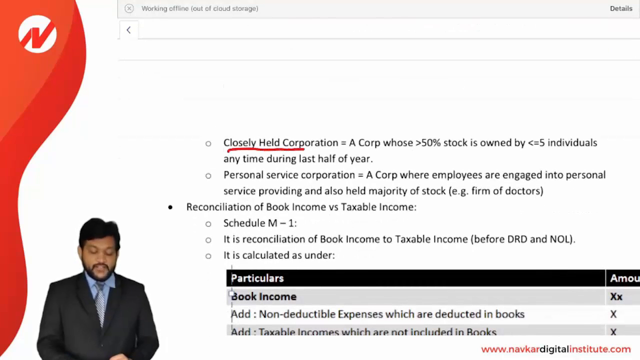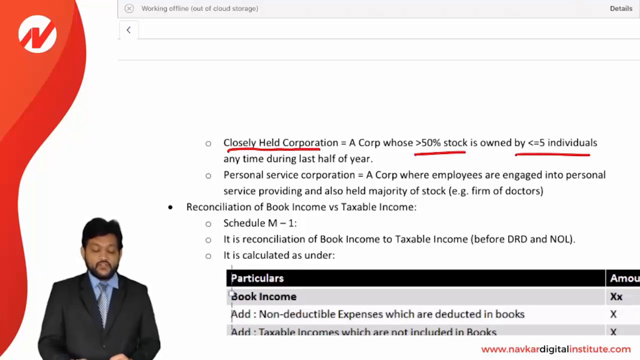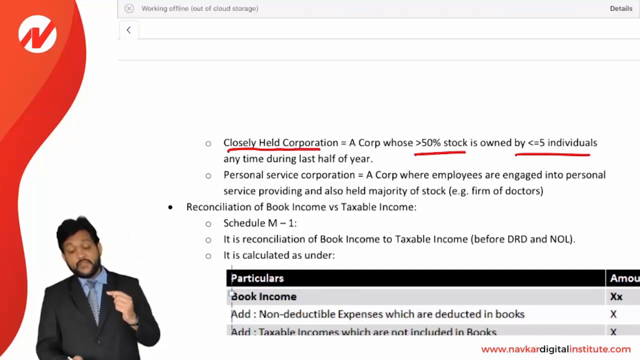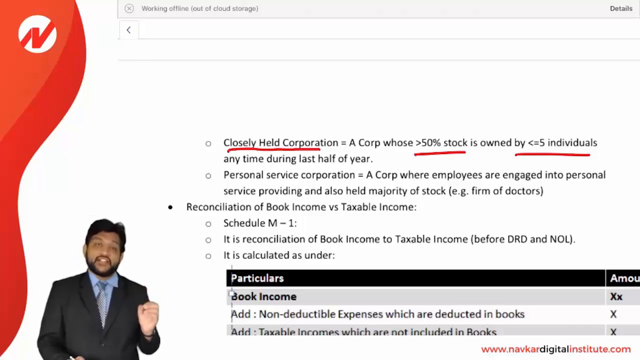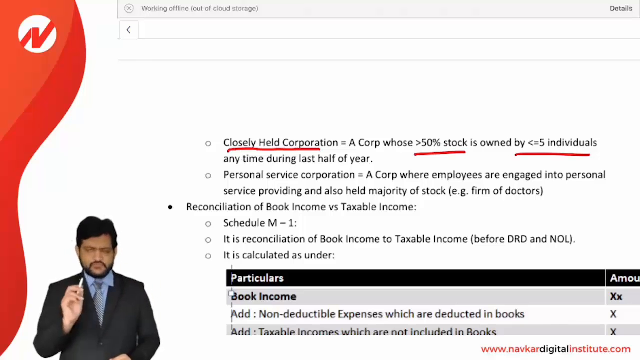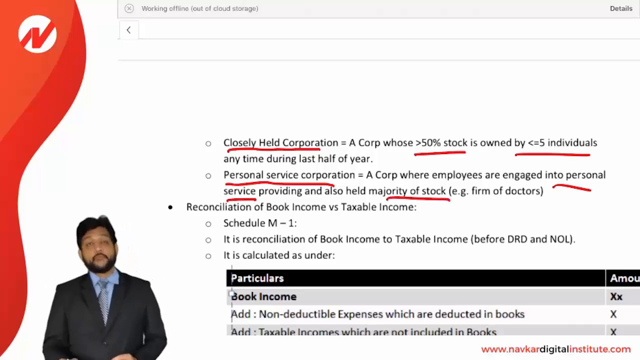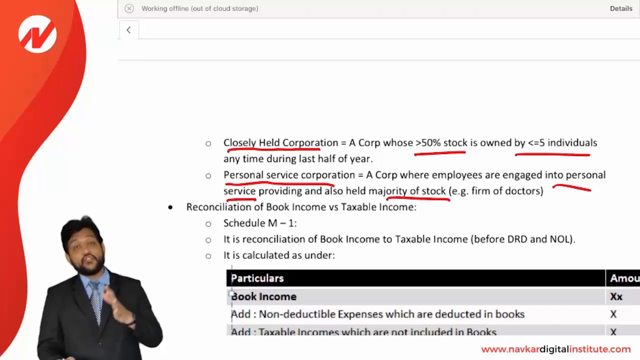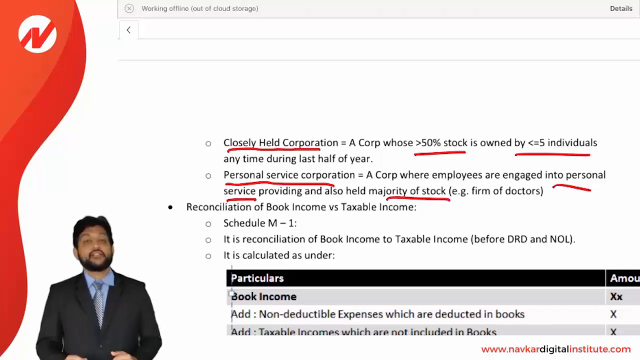What is a closely held corporation? The definition is given. It means a corporation whose more than 50% of stock is owned by 5 or fewer individuals at any time during the last half of the year. So if more than 50% of stock is owned by 5 or fewer individuals, then it is considered a closely held corporation, like a private company. Personal service corporation means a corporation where employees are engaged in personal service providing and also hold a majority of the stock, like a firm of doctors. If the employees are engaged in personal service providing and they are holding the majority of the stock, it is considered a personal service corporation.